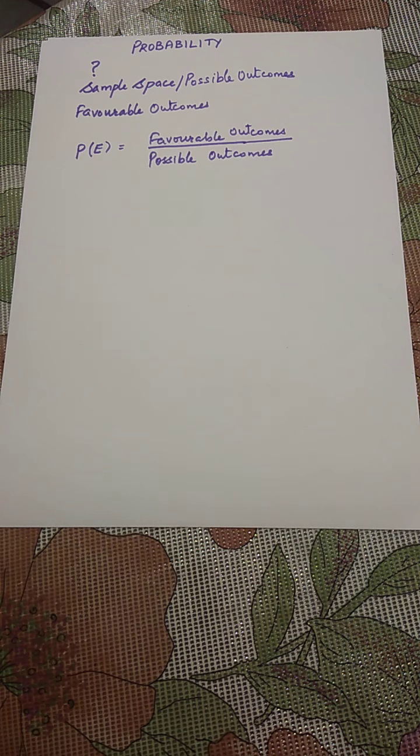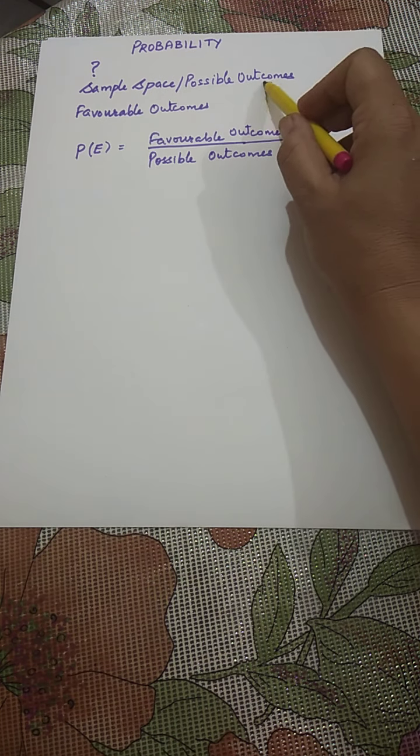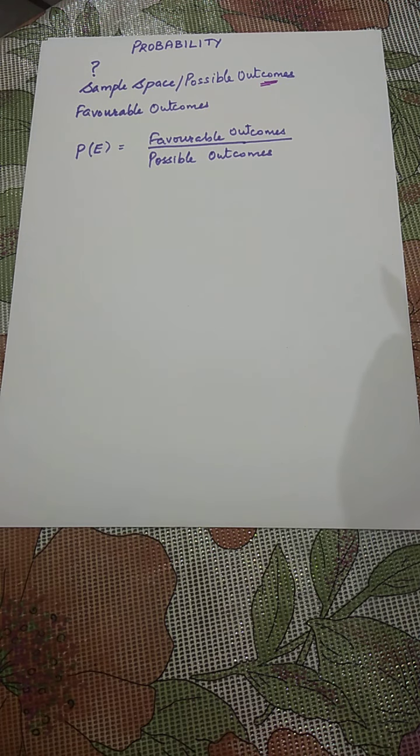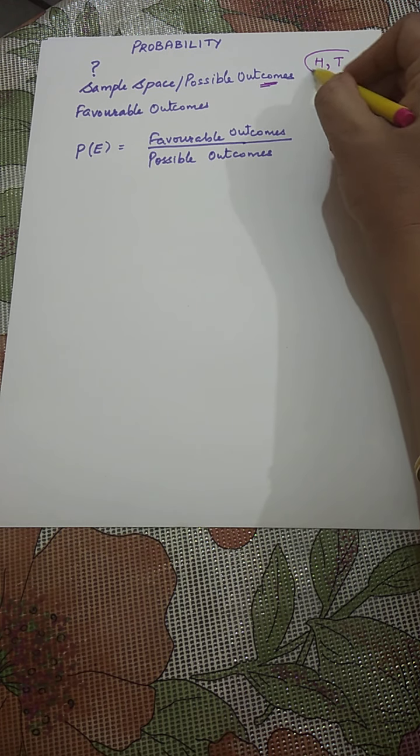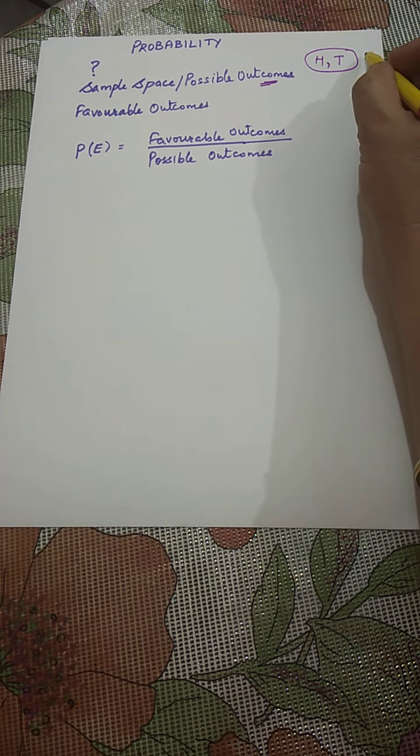First is possible outcomes. Possible outcomes, or the sample space, is the total number of outcomes that may come. Like I gave you the example of a coin toss. When you toss a coin, either head will come or tail will come. So it means total outcomes will be 2.